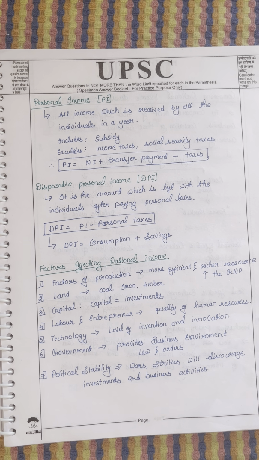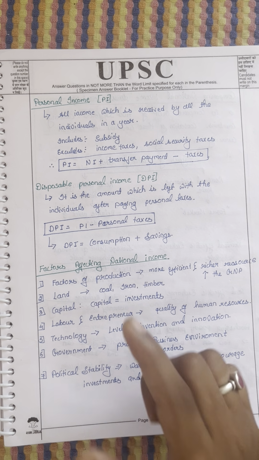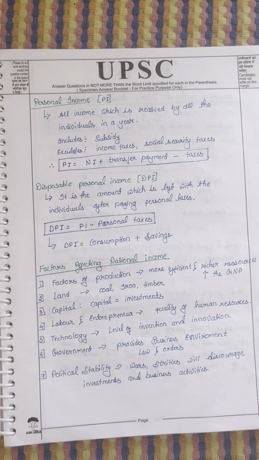Now let's come to the main topic, factors affecting the national income. There are some factors that affect the national income, both negatively and positively. Factors of production, of course, will affect the national income. The more resources you have, the higher the chances of getting more GDP.